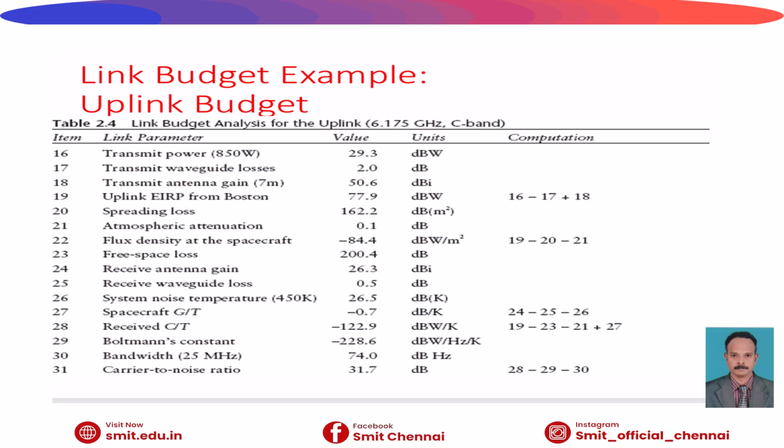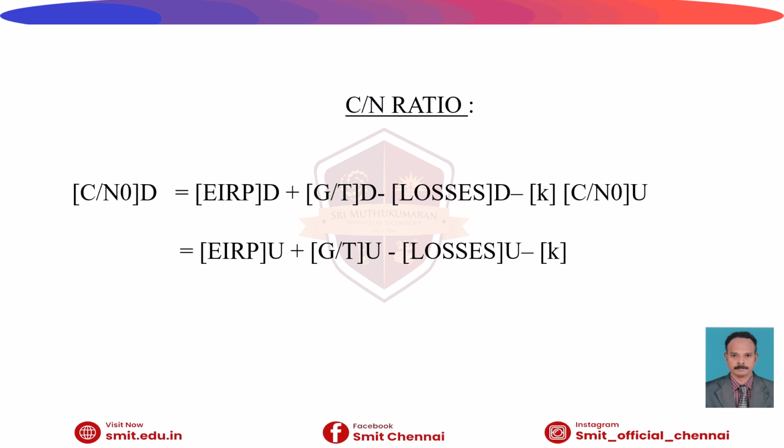The free space loss, as well as the receiver antenna gain, the receiver waveguide loss, the system noise temperature, the spacecraft G/T value, as well as the received G/T value, the Boltzmann constant, which is a standard value, based on the bandwidth that we are using, as well as the C/N ratio, that is also tabulated in the uplink budget, as in the downlink budget.